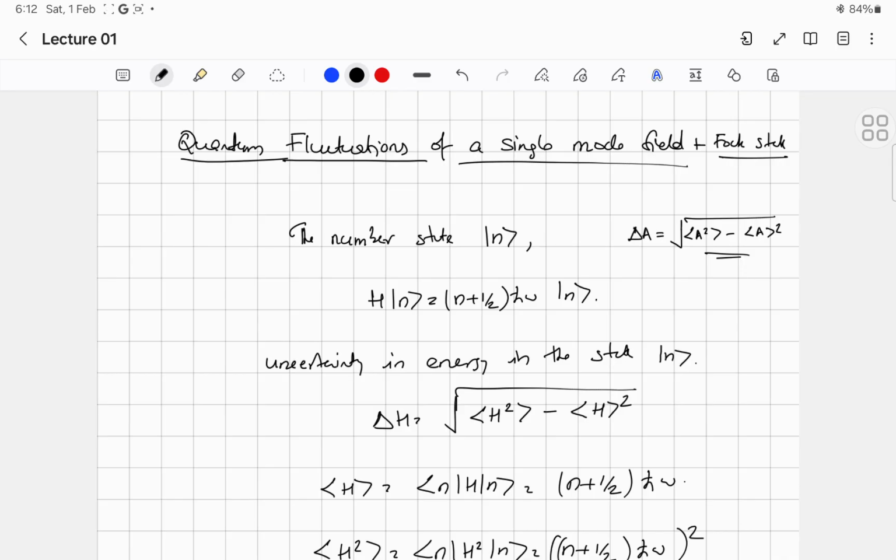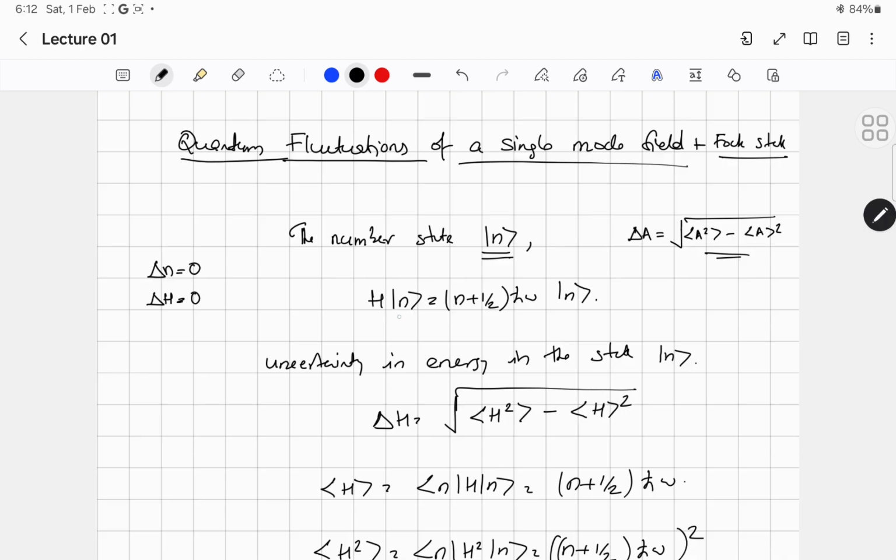So today we are going to discuss quantum fluctuations of a single mode field, particularly the Fock state. Okay, so we know that the number state in the single mode we can write as ket n, and this ket n obviously has a fixed number of photons and a fixed amount of energy. So that means if you calculate the uncertainty in the number of photons, that would be 0, and the uncertainty in the amount of energy would also be 0. We can very easily prove that.